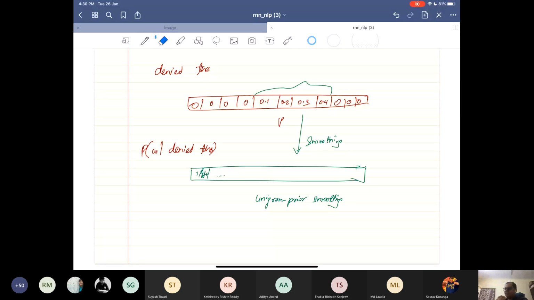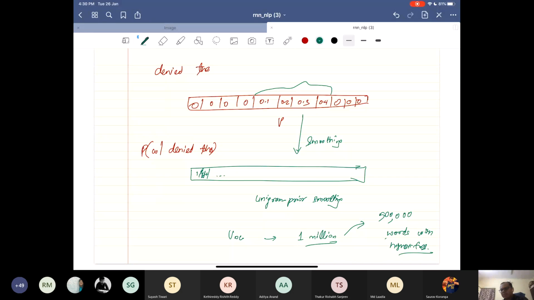Now at that time you have a choice. Suppose you get your vocabulary and it is of size, say, 1 million, and you find that this is too huge. I don't want to work with a vocabulary of 1 million. It can happen. You may have so many arbitrary spelling mistakes. So you will say, okay, I will only choose, say, 500,000 words with the highest frequency. And that becomes your vocabulary.